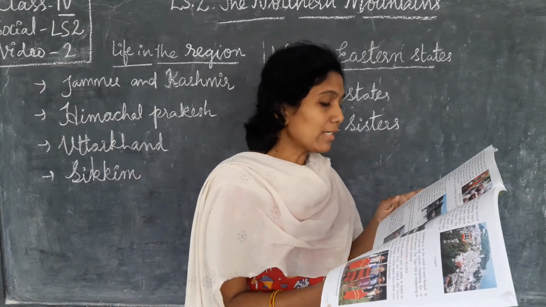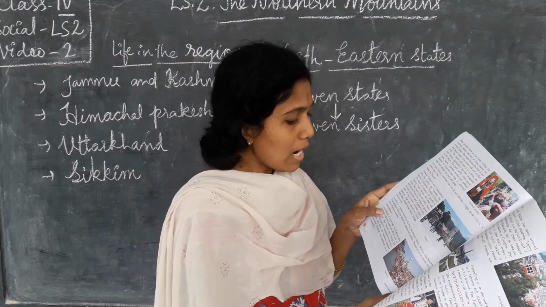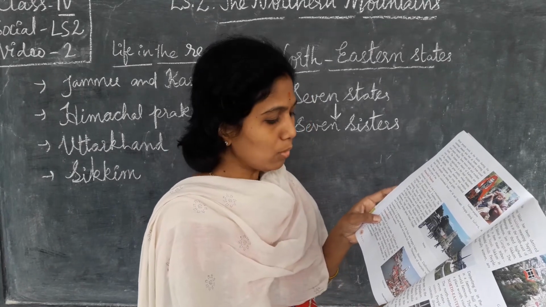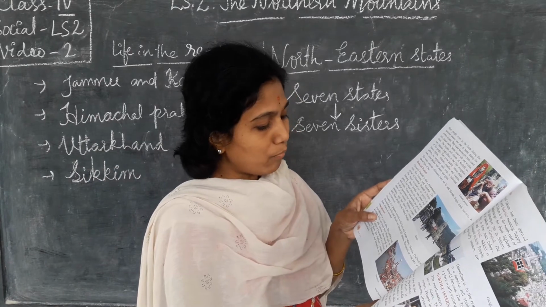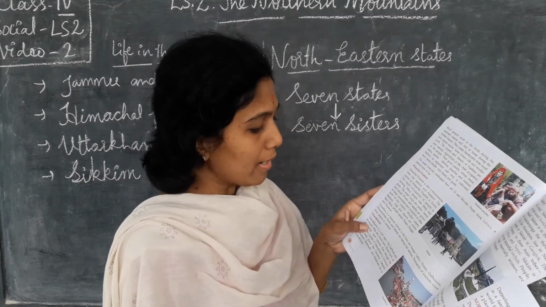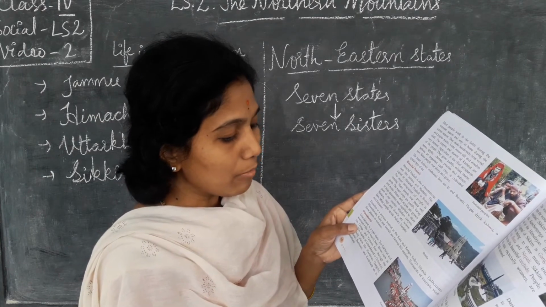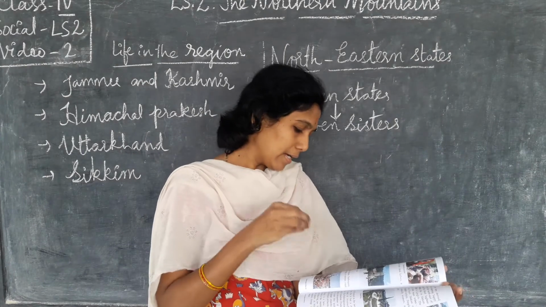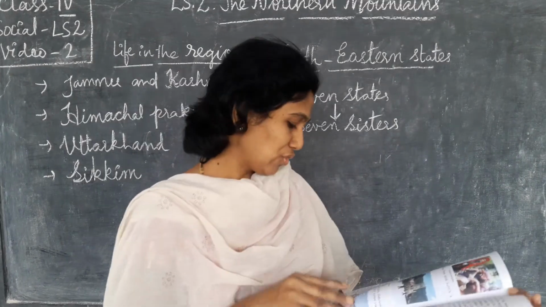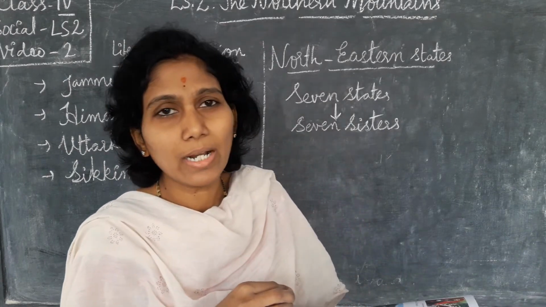Now come to the point of Uttarakhand. Uttarakhand is a very cool state. The Garhwal and Kumaon hills are found here. Rivers such as Ganga and Yamuna flow through the state. The capital of Uttarakhand is Dehradun.